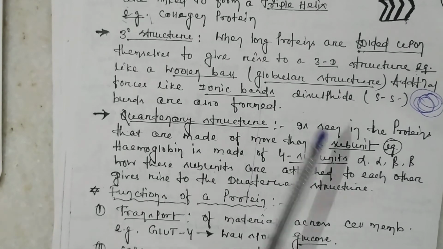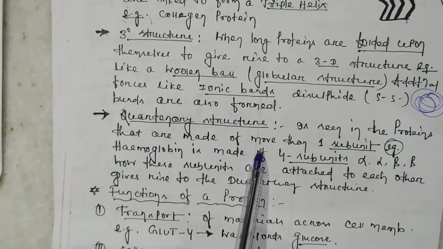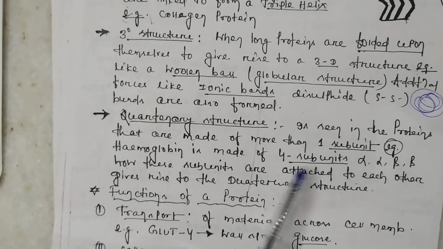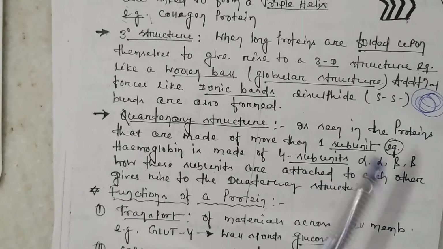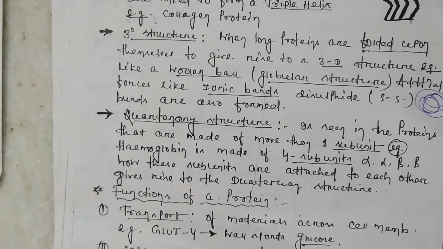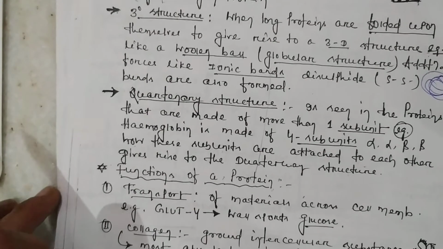Then you have the quaternary structure. In addition to the tertiary structure, they are made up of more than one subunit. Hemoglobin is made up of 4 subunits, alpha, alpha 1, beta, beta 1. Now, these subunits are attached to each other to give rise to your quaternary structure. This is about your quaternary structure.